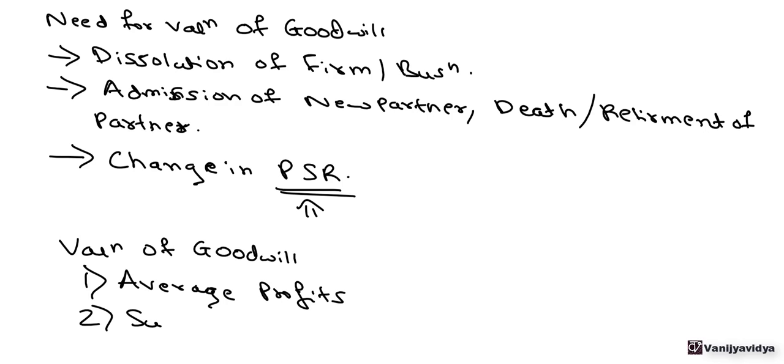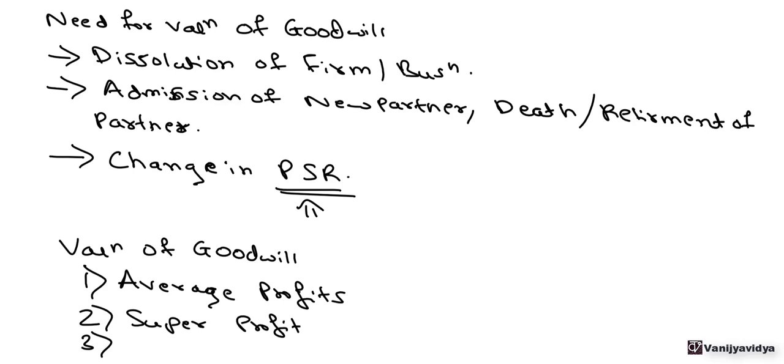Second method is super profit. Now, super profit is a profit that is earned above the normal profit. Normal profit is the standard profit that will be earned by other similar businesses within that particular area or within that particular locality. So whatever profit is earned above the normal profit is known as a super profit.